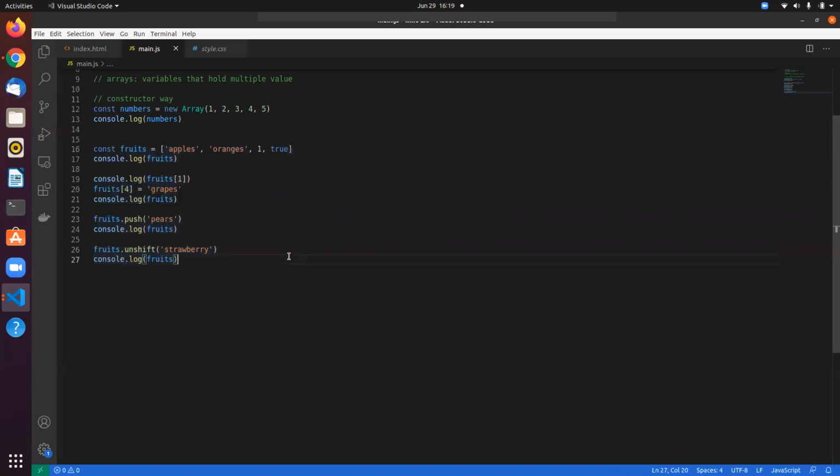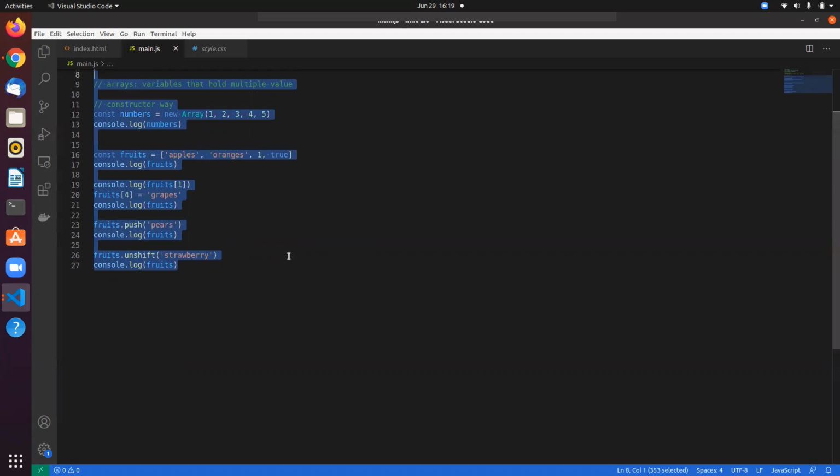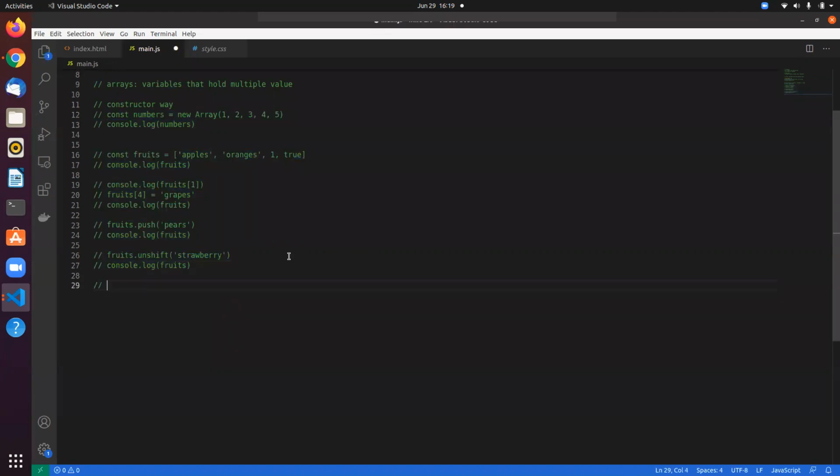Now I'm going to talk about a really important data structure that we have in JavaScript, which is objects, object literals, right? In JavaScript, objects are actually just key value pairs. You can have objects by declaring a variable like you do with any other data type. If you want an object, you just need to have these braces, and inside that you can have any key and corresponding value.